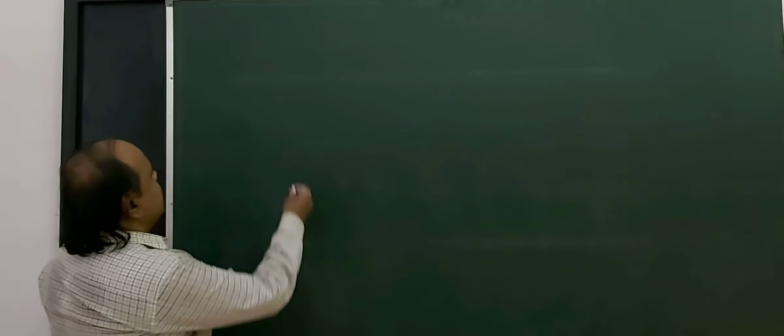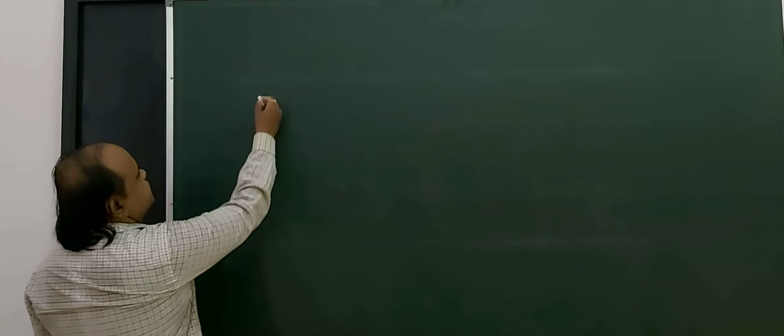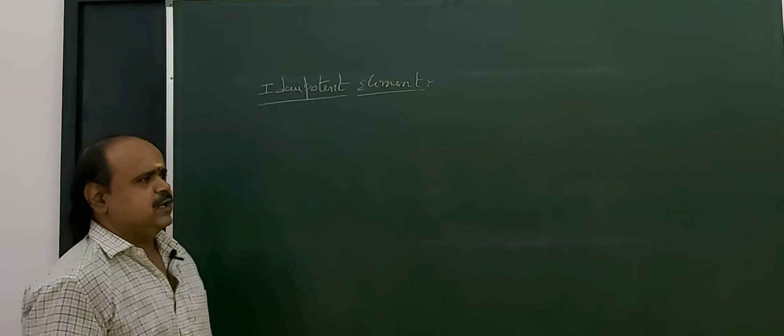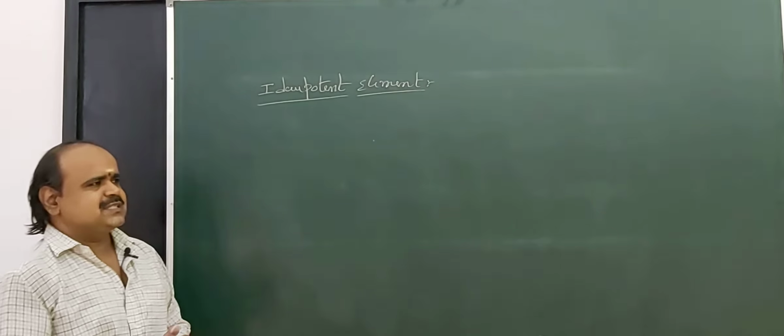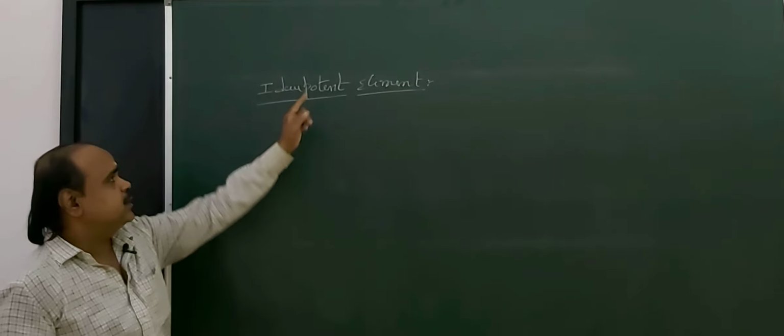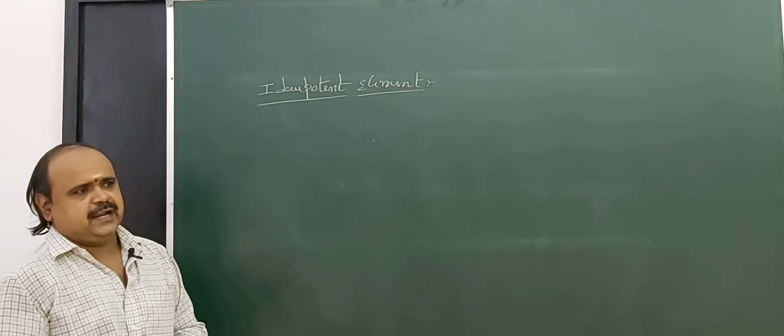Next, idempotent element. What is an idempotent element?